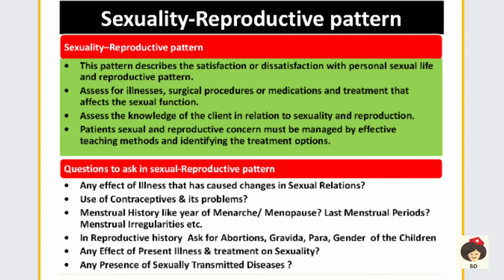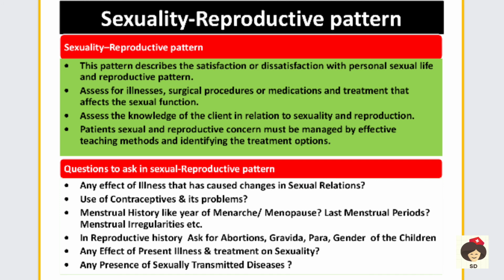Okay, and here you will be asking questions about the illness that caused the problems with change in sexual relation, and if the patient is using any contraceptives, and if the contraceptive is causing any problem in sexual relations. And menstrual history you have to ask. In case of females, menarche is the first menstruation, at which year it started, and menopause is the last menstruation. Okay, so this you have to collect.